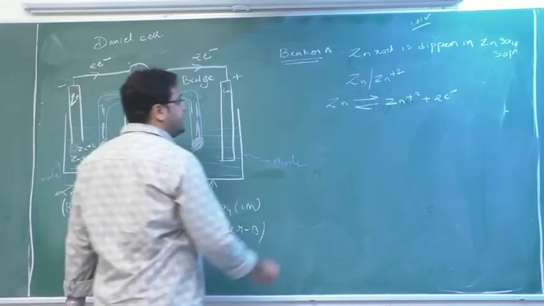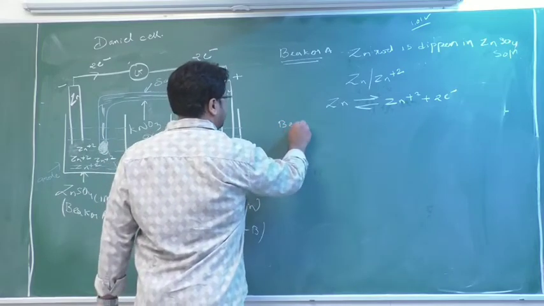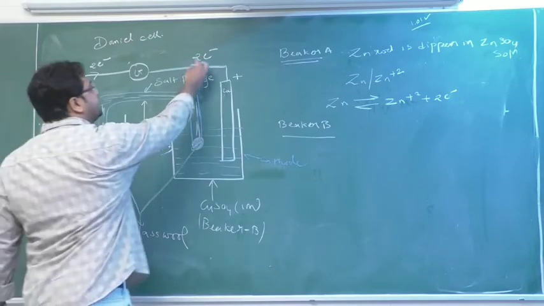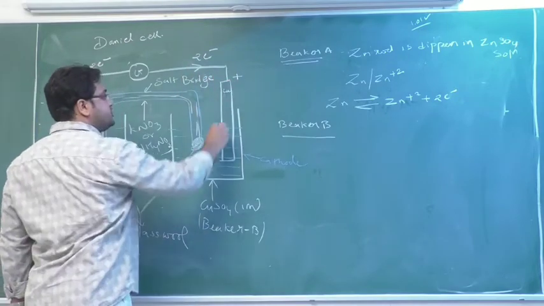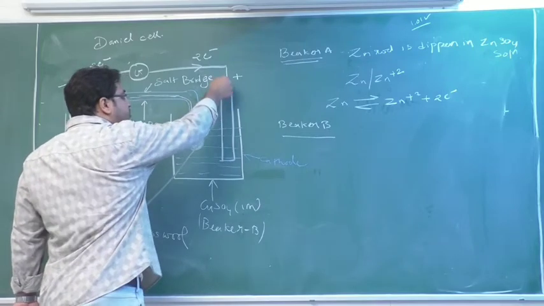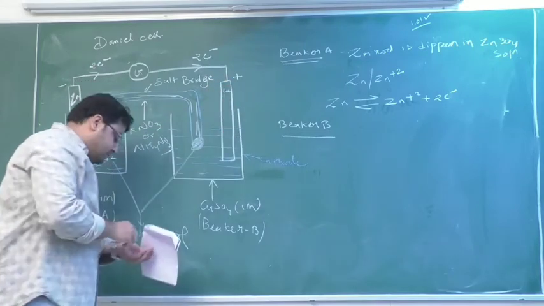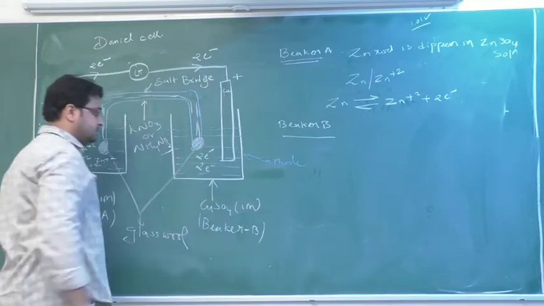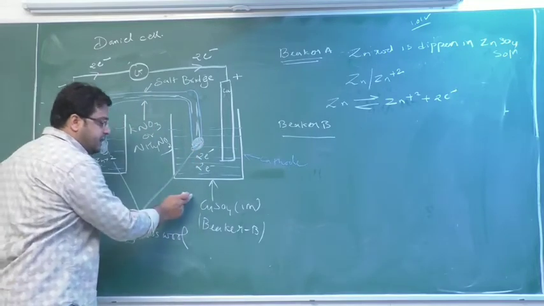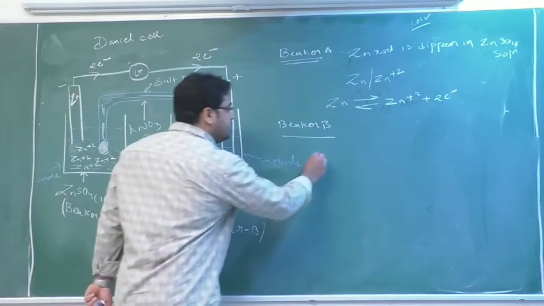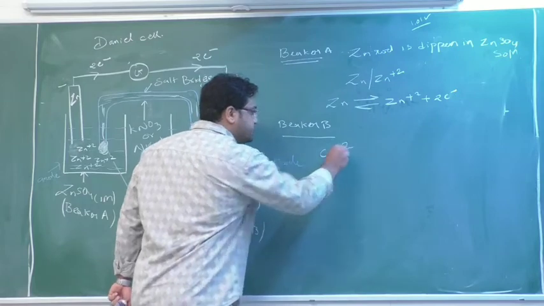Now what happened in beaker B? See beaker B. These electrons will come here, and as you know copper is a metal, so it will allow the conduction of electrons from copper to the solution. So these 2 electrons will come into the solution. In beaker B there is CuSO4, in which Cu is present as Cu plus 2.